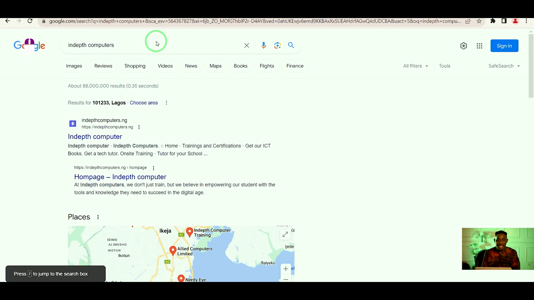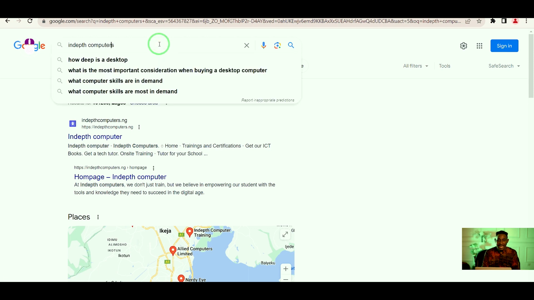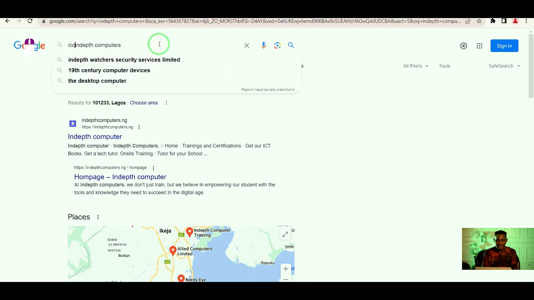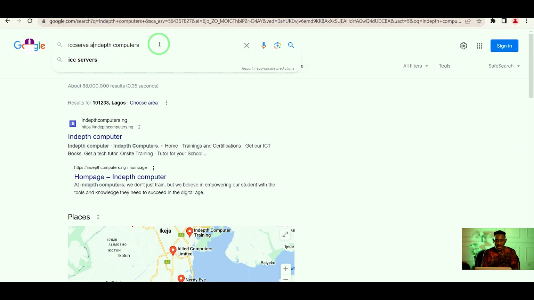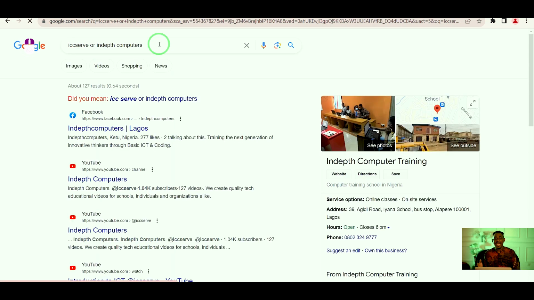You can just say ICC-Serve and In-Depth Computers. Or you can say ICC-Serve or In-Depth Computers. So when you say ICC-Serve or In-Depth Computers, it means you want the computer to give you results that have ICC-Serve or In-Depth Computers. So if Google cannot find information on ICC-Serve, Google should be able to find information on In-Depth Computers.